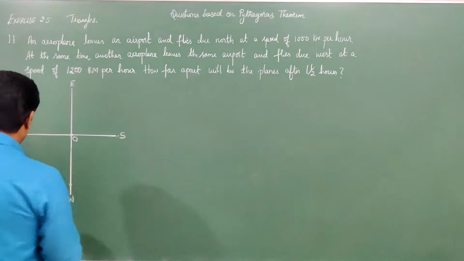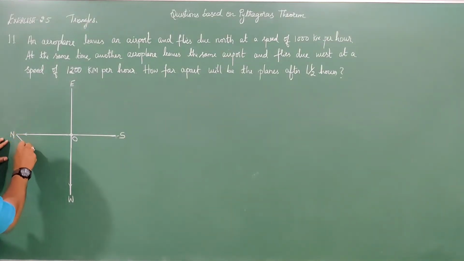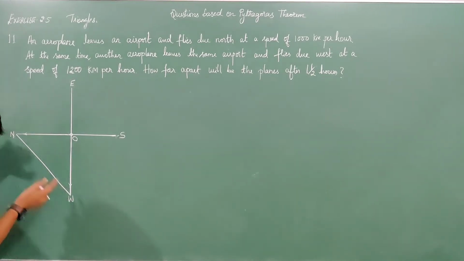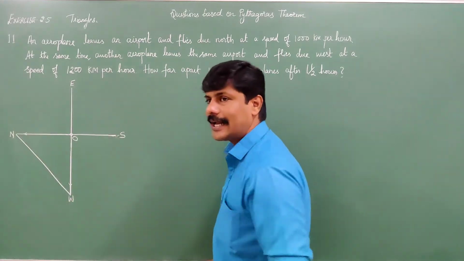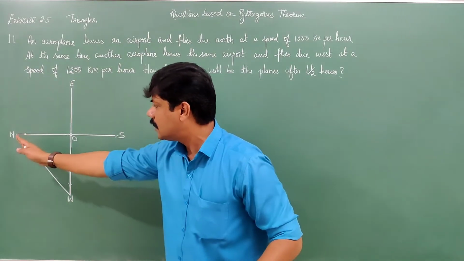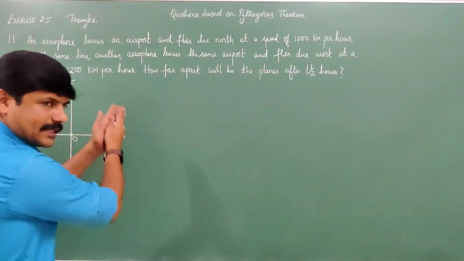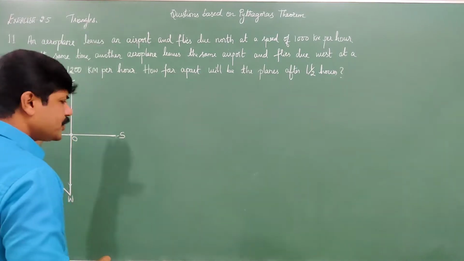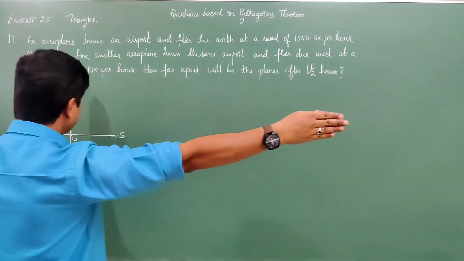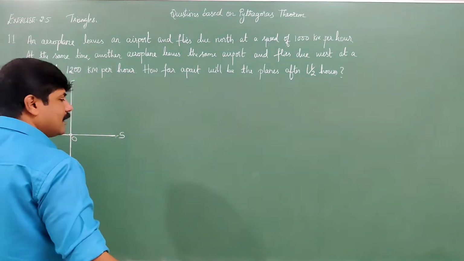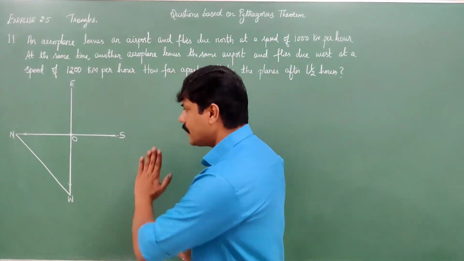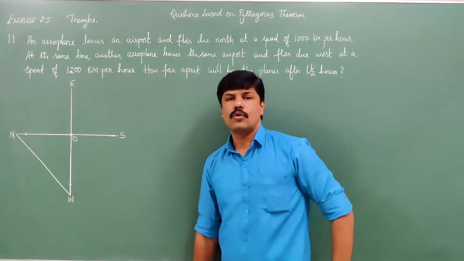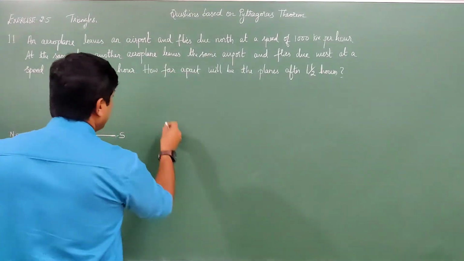That means you have to find this particular line. This particular line, NW, shows how far apart they are. I have written the directions: east, west, north, south. The direction where the sun rises becomes east and where the sun sets becomes west. Right side to this east direction is south and left side is north. Based on that, I have written here north, south, east, west. This is north, due north, and due west.